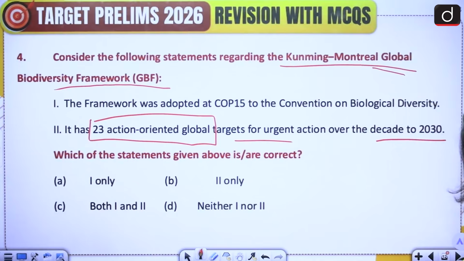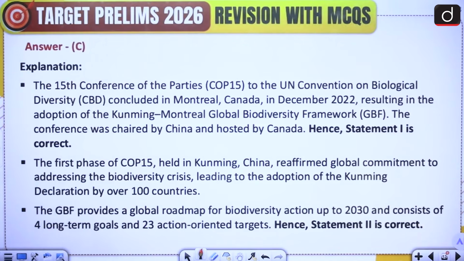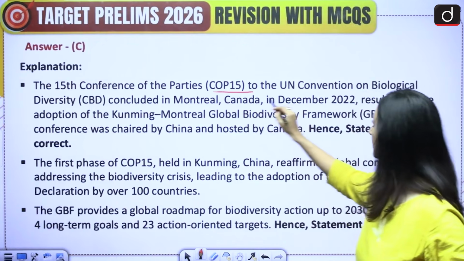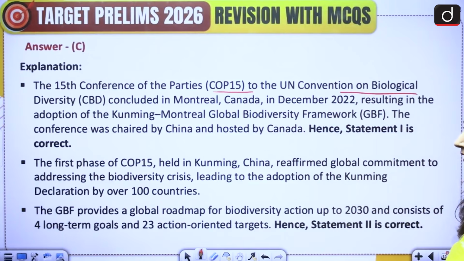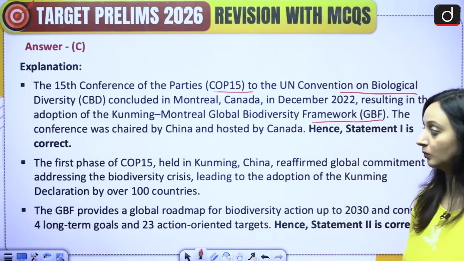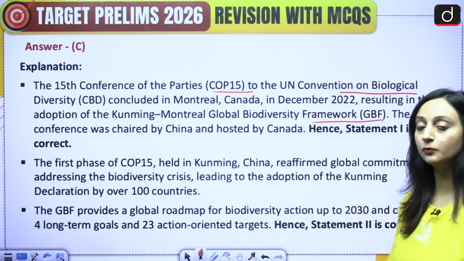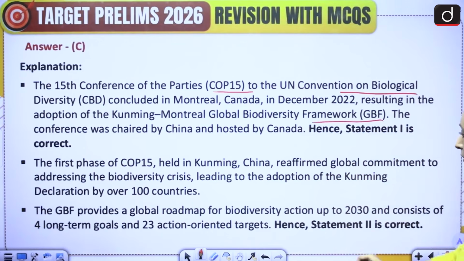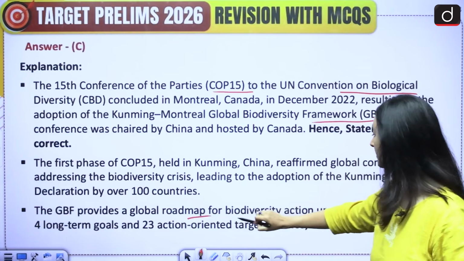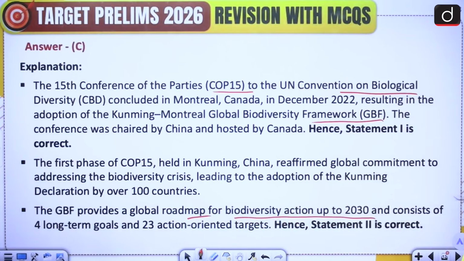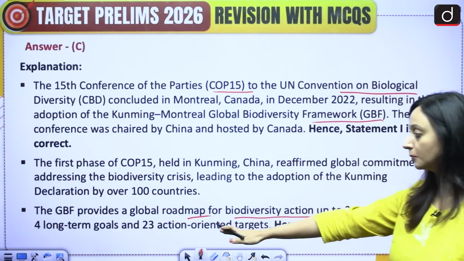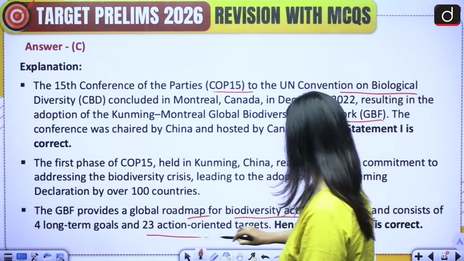So if you look at the explanation over here, this COP15 to the UN Convention on Biological Diversity concluded in Montreal, Canada, started in Kunming, concluded in Canada, and we adopted this biodiversity framework. Now, this biodiversity framework focuses on a roadmap for biodiversity action up to 2030 and consists of 4 long-term goals and 23 action-oriented targets.